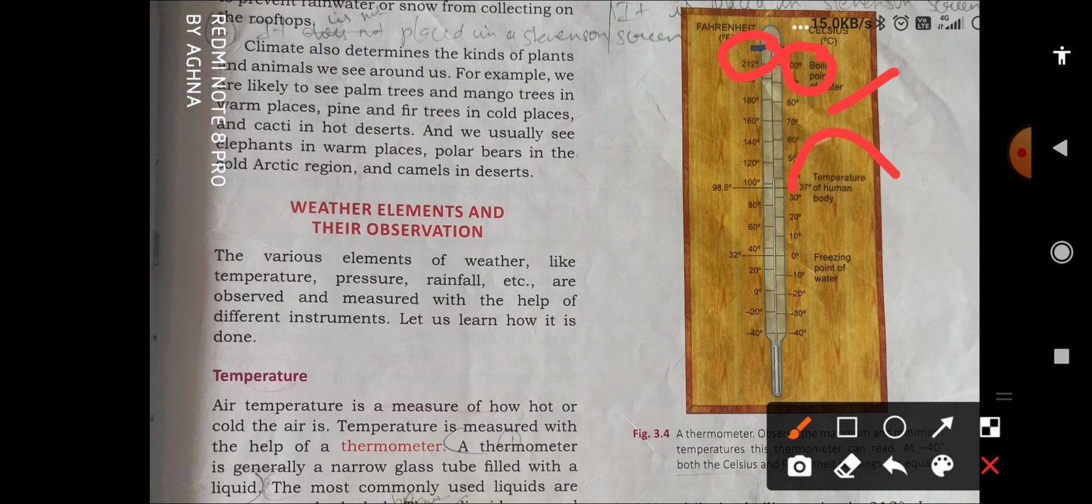The next is the temperature of the human body. This is given here as 37 in Celsius, and if we measure according to Fahrenheit then it is 98.6. Next is the freezing point of water. If we measure the freezing point in Celsius then it is 0 degrees Celsius, and according to Fahrenheit it is 32 degrees Fahrenheit. So you have to remember these things.